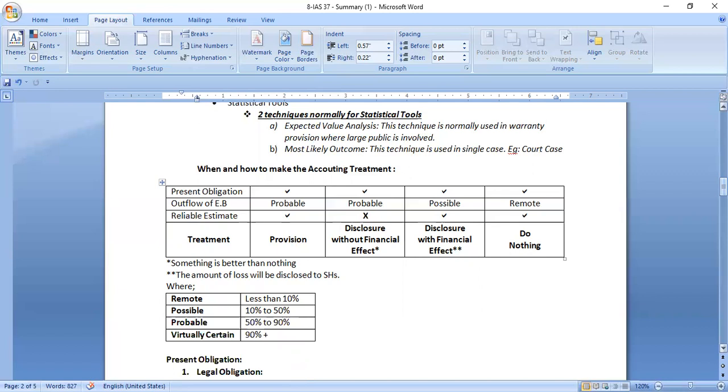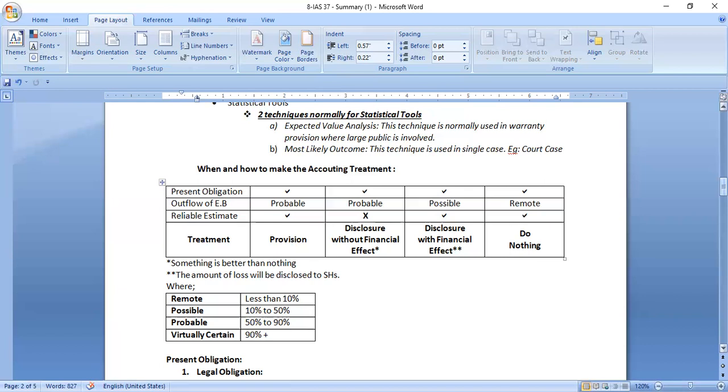So in these 3 cases, these 3 cases indicate that it is a provision, and we should recognize provision in our financial statement. We should book provision in the profit and loss account. Okay. So in the second column, there is the present obligation. The outflow of economic benefit is also probable, but we cannot reliably estimate the amount at which the entity may have to pay, at what amount the entity may have to pay.